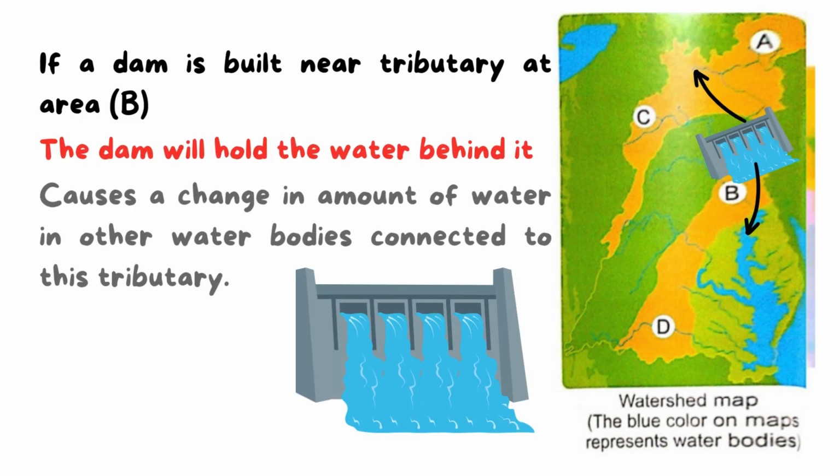Also, if a dam is built near tributary at area B, as we see here, the dam will hold the water behind it, okay? And this will cause what? A change in water level in other water bodies connected to this tributary. The dam will hold the water behind it, so in front of this dam, there is a change in the amount of water, and this will affect the water bodies that are connected to this tributary. So this is a second example.